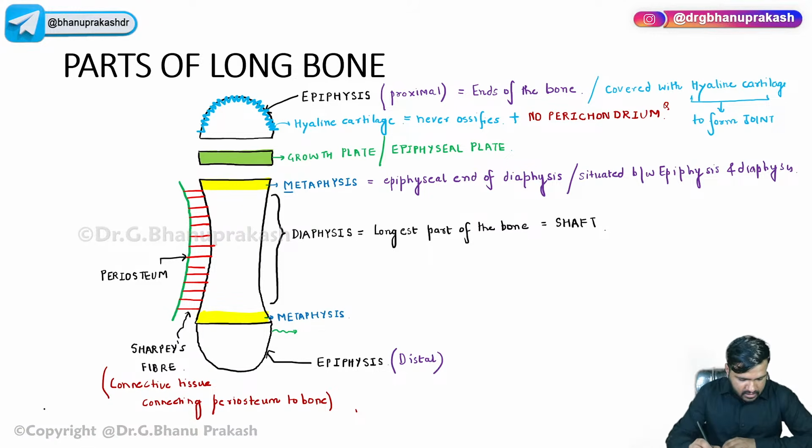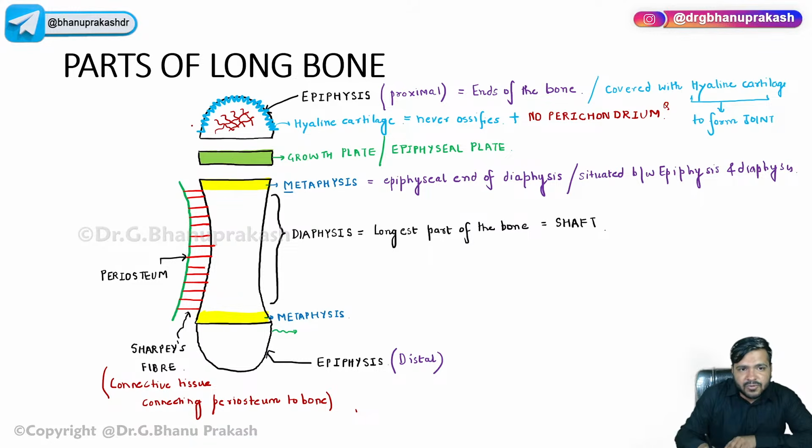Now guys, in the epiphyseal end, basically we have a bone marrow which is present over here, and that bone marrow is called the red bone marrow, right?